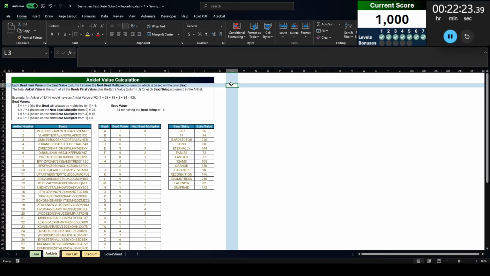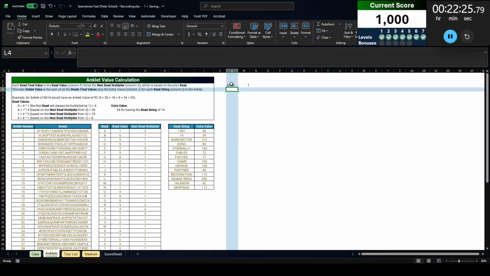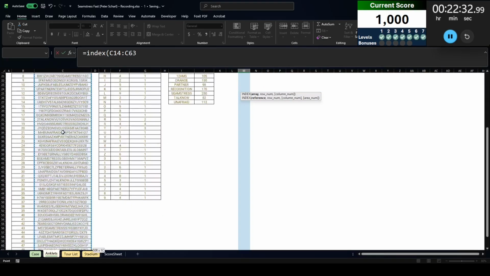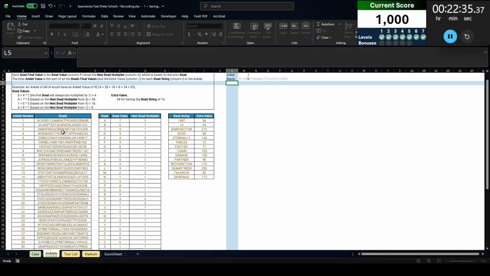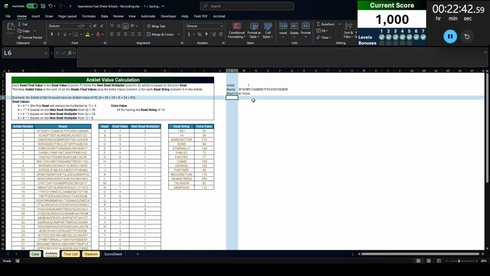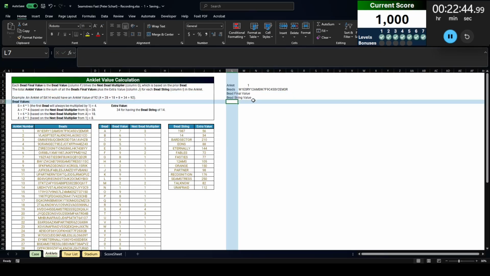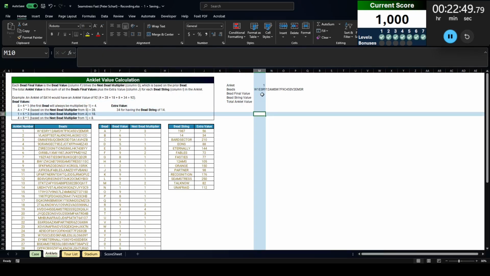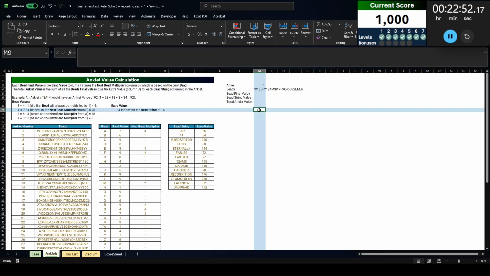Okay, so we're going to do anklets. This is number 1. Beads. Actually, no, let's do index because I think these are just in sequential order. So that's going to get all the beads for that anklet, and we need to find bead final value, bead string value, and total anklet value there. All right, so we're going to work off of anklet 1. These are the beads. Let's do this in a table. So let's do bead.